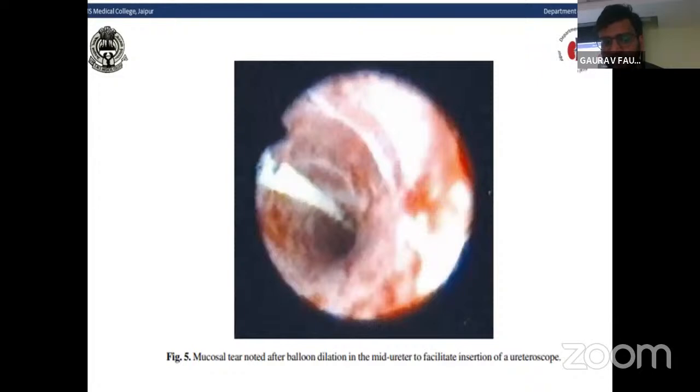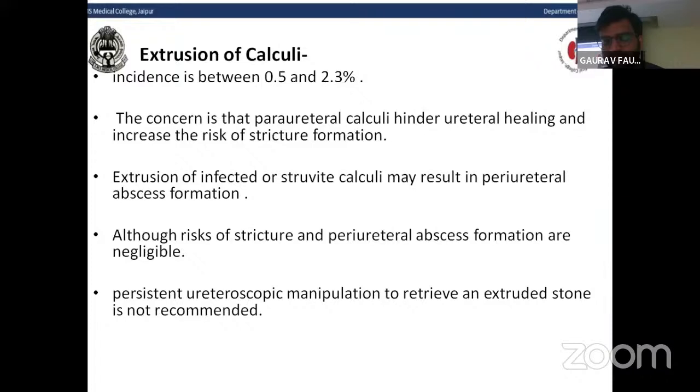Another diagram showing the mucosal tear noted after the balloon dilatation in the mid-ureter to facilitate the insertion of the ureteroscope. Now come to extrusion of the calculi. The incidence is between 0.5 to 2.3%.